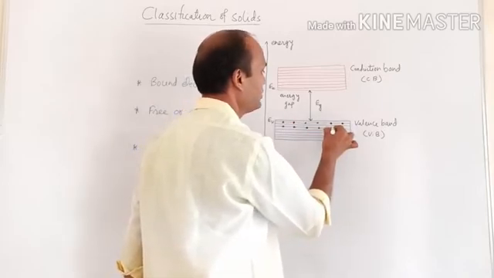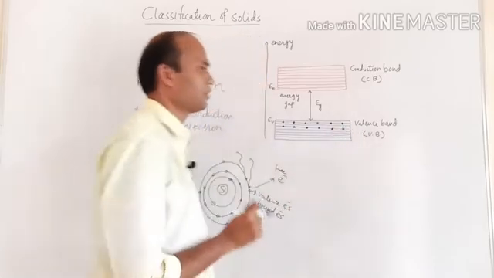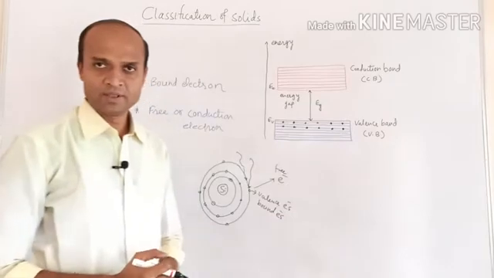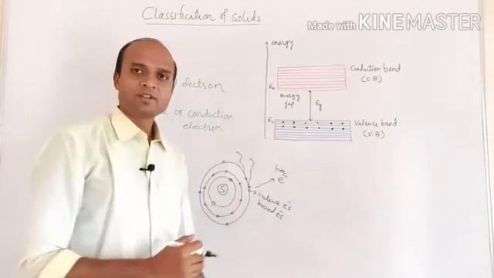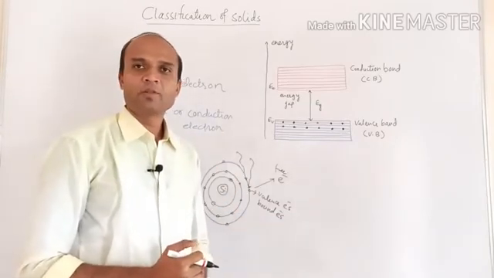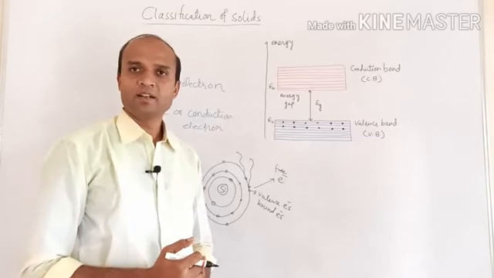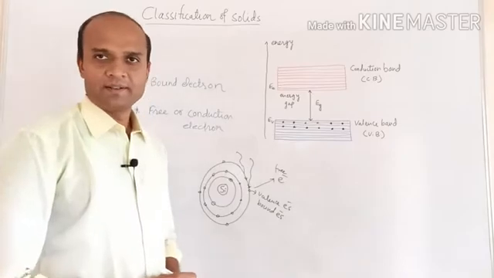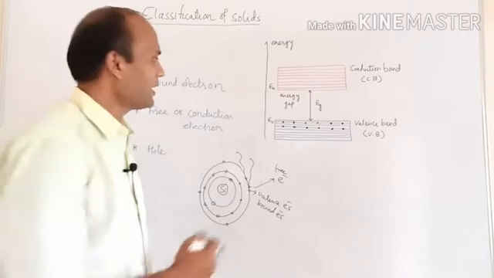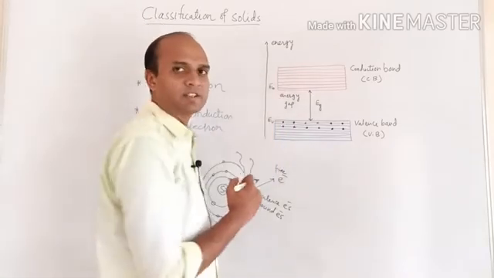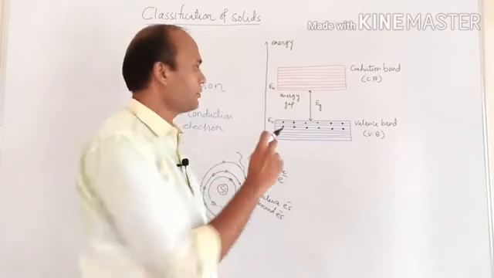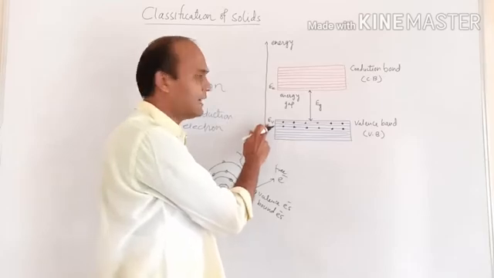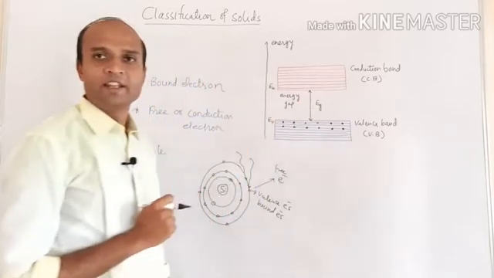These are the bound electrons. As these electrons are bounded with the nucleus, that's why all these electrons are bound electrons. Even though these electrons are present, they cannot participate in the process of electrical conduction. Now if some external energy is supplied, how much energy is required to reach from valence band to conduction band? That is the difference of energy between conduction band and energy of the valence band. That difference is Eg, energy gap.